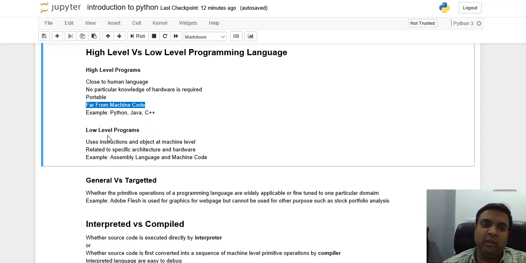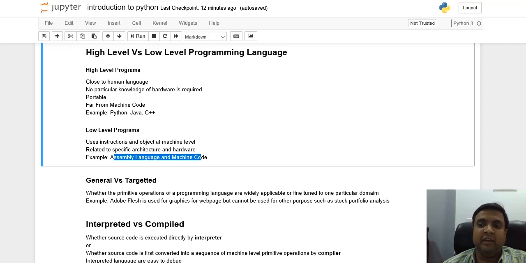Next comes the low level programming language. Low level programming languages use instructions and objects at the machine level. They are related to specific architecture and hardware, and the examples are assembly language and machine code. A clear-cut example of high level is Python. We don't need any machine level programming, it can be programmed on any platform, and it can be ported from one platform like Windows to Linux and Linux to Windows, vice versa.